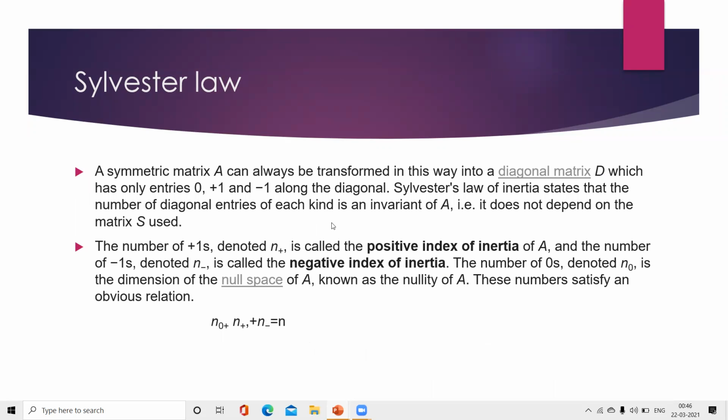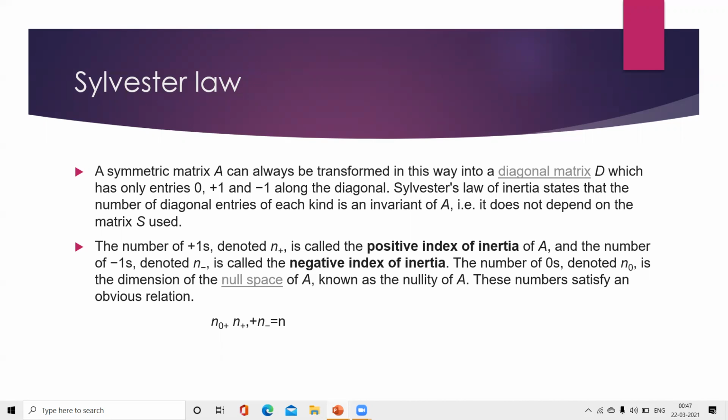Let's see here. A symmetric matrix A can also be transformed in this way into a diagonal matrix D, which has only entries of 0, +1, and -1 along the diagonal. Sylvester's law of inertia states that the number of diagonal entries of each kind is an invariant of A. It does not depend on the matrix S used.